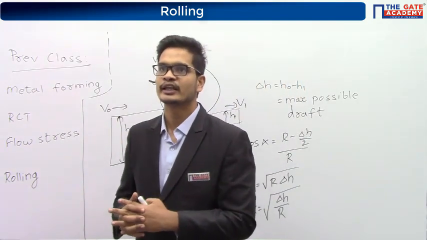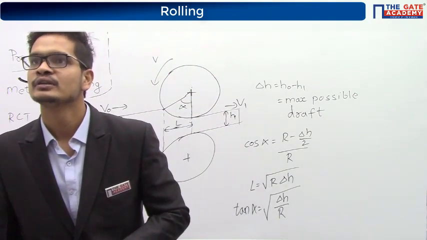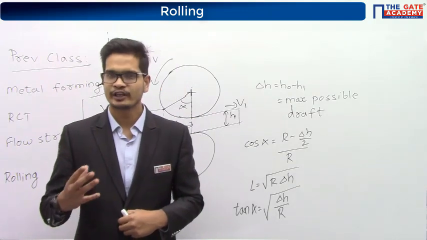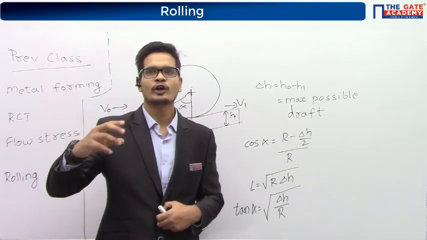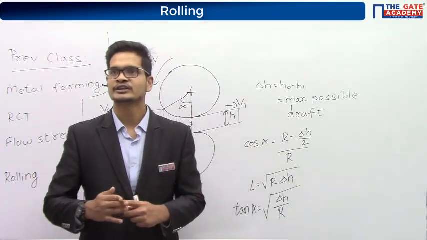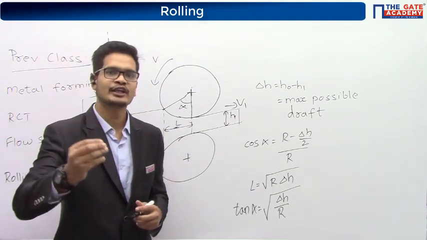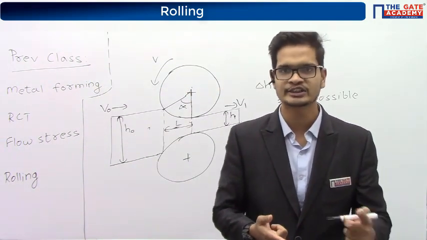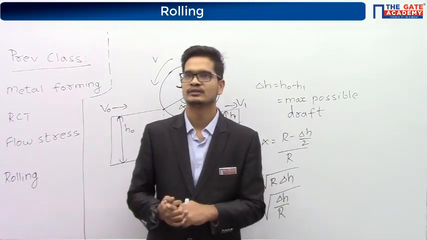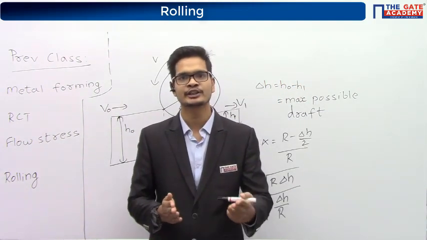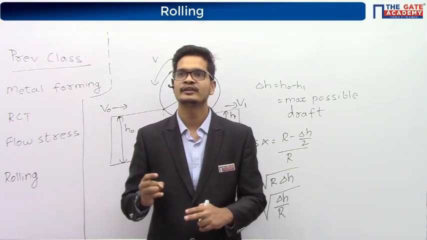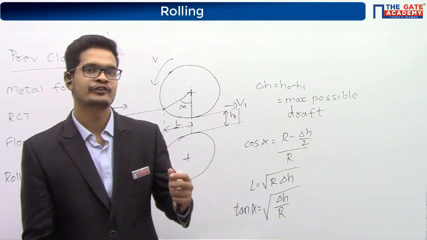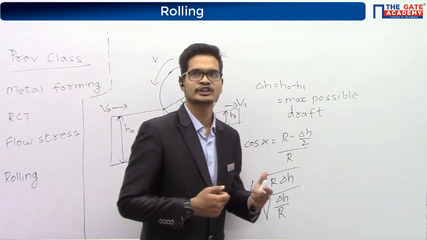Then his doubt is that material nearly becomes brittle. It won't exactly become very brittle, and you are contradicting your own statement. See, if a ductile material is becoming brittle, it means its hardness and its strength are increasing, right? So how is that increasing? It is increasing because of strain hardening. It won't become very brittle, it will become hard, and it will be difficult for us to change the shape.